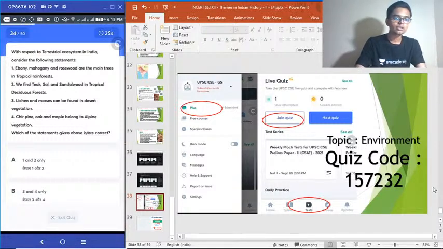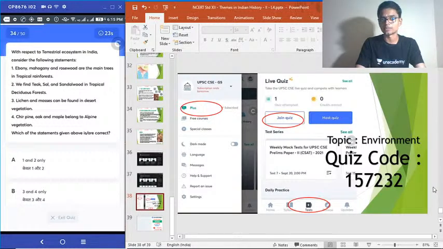34. With respect to terrestrial ecosystem in India, consider the following statements. 1. Ebony, mahogany and rosewood are the main trees in tropical rainforest. 2. We find teak, sal and sandalwood in tropical deciduous forest. 3. Lichen and mosses can be found in the desert vegetation. 4. Shirpine, oak and maple belongs to alpine vegetation. Choose the correct answer.